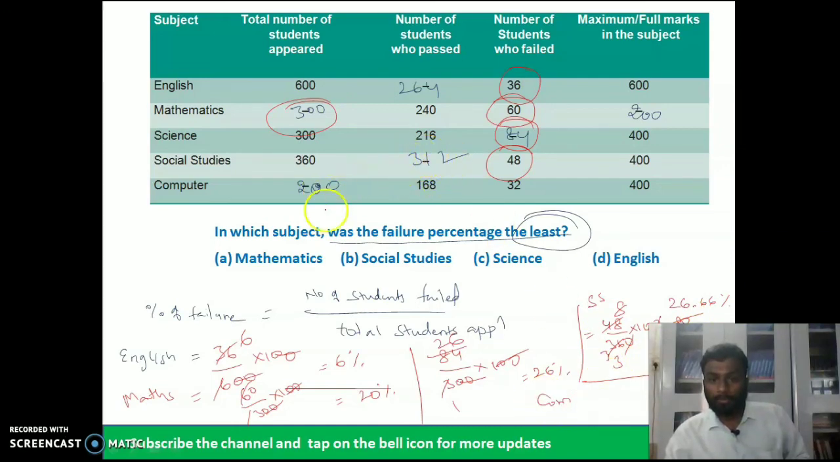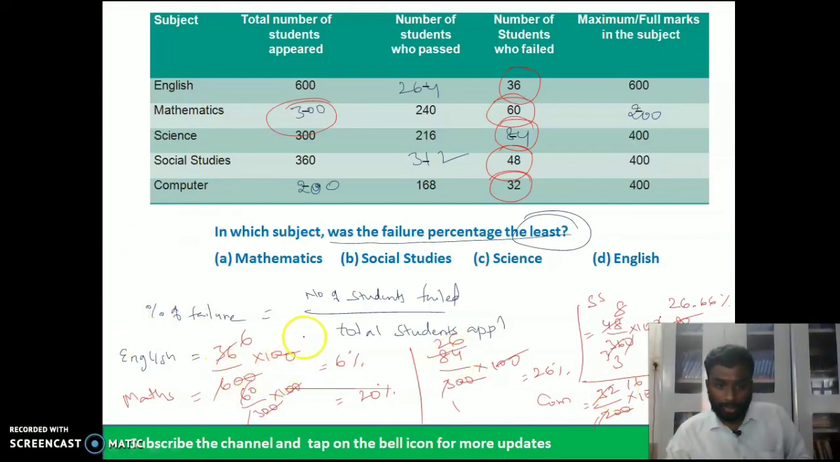What about computer? 32 by 200 into 100. Simple logic, the zeros cancel. 2 ones are 2, 2 sixes are 12, 16%. So these are the failure percentages.